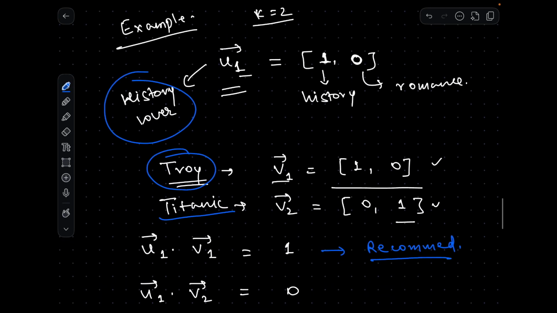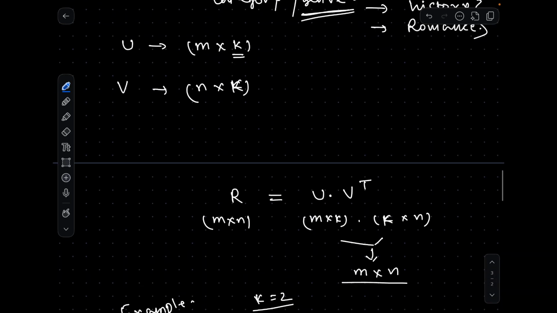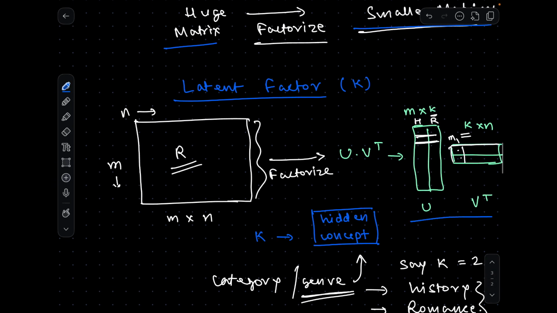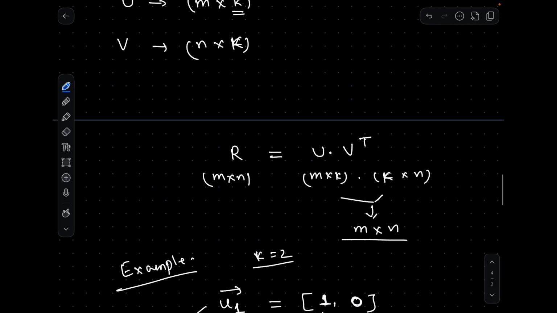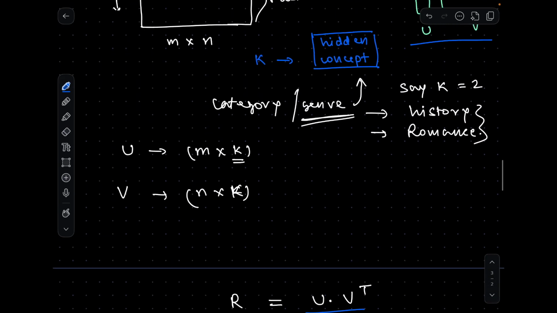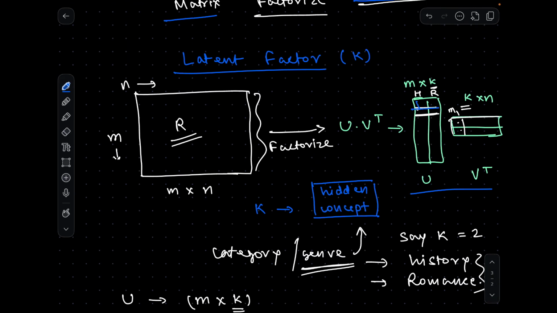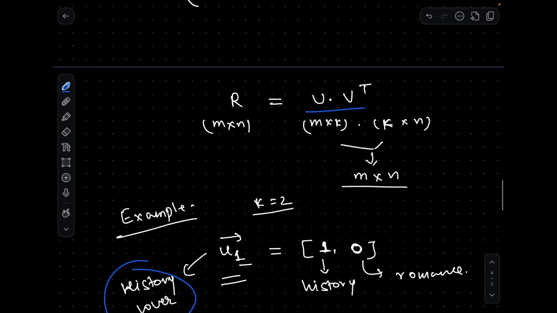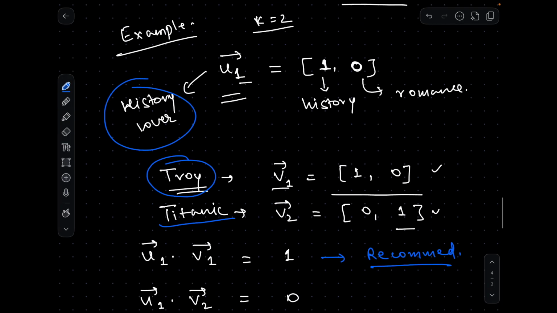So how we did the dot product, because you see here these matrices which we factorized. Here you are taking the dot product, which means you can take the dot product of this row with this, and then you can get the final rating for that particular user for that particular movie. Okay, and how does this work behind the scenes?